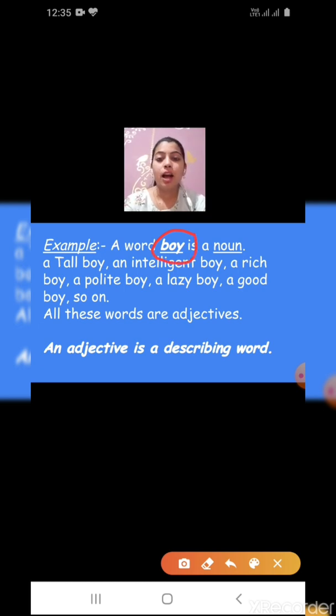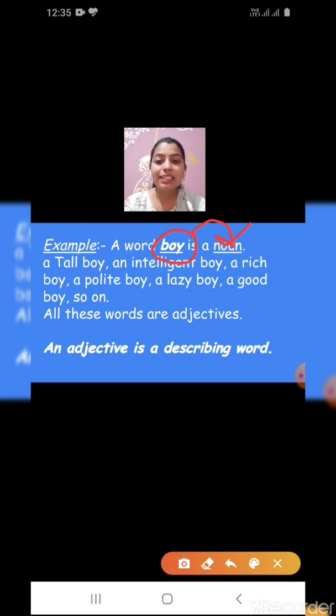Boy is a noun. So, a tall boy, an intelligent boy, a rich boy, a polite boy, a lazy boy, a good boy, and so on.